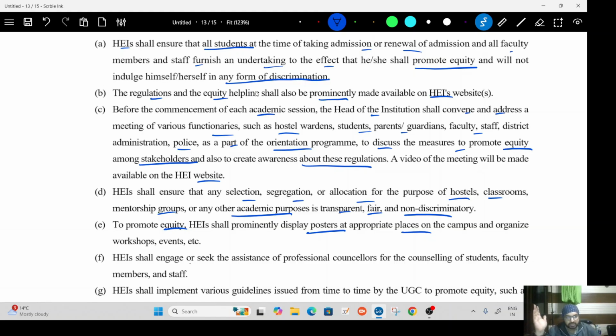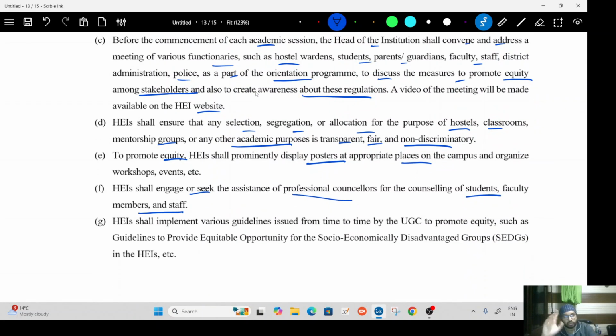The higher education institute shall engage and seek the assistance of professional counselors for counseling of students, faculty, and members of staff. The important thing is that this counseling is available for every student, whether they are aggrieved or not, whether they have faced any discrimination or not. Counseling of students. Go back to the definition of student. It includes everybody.